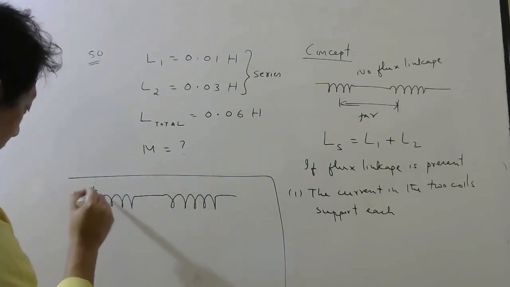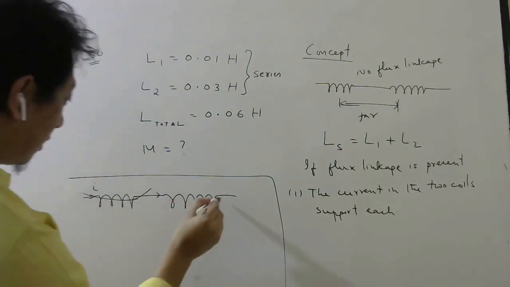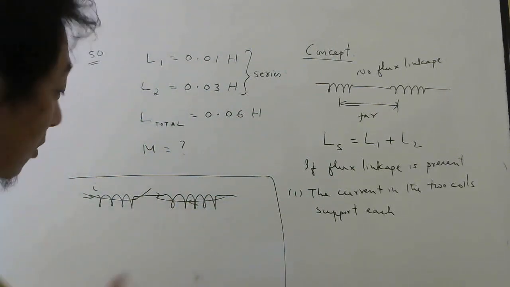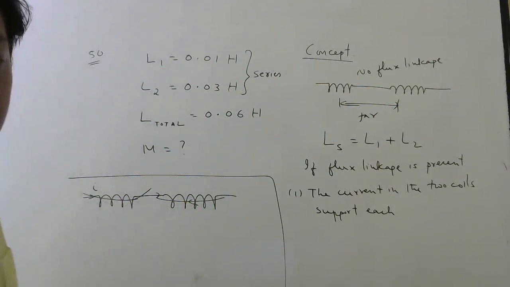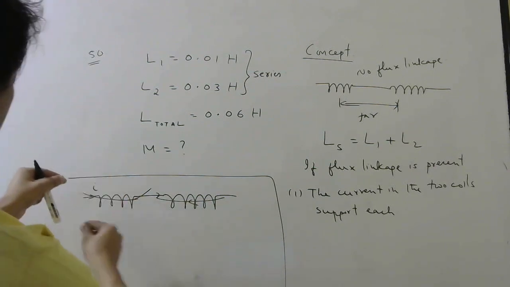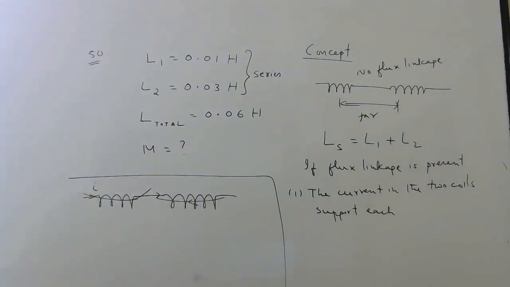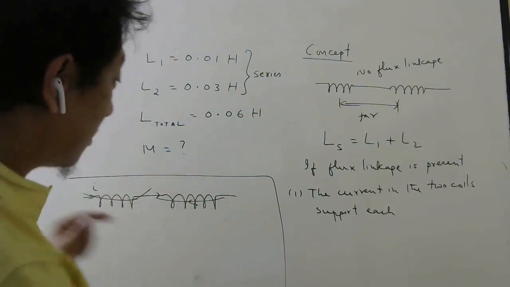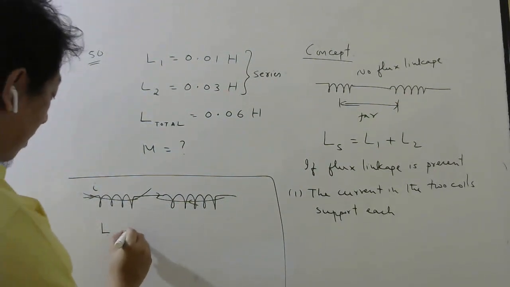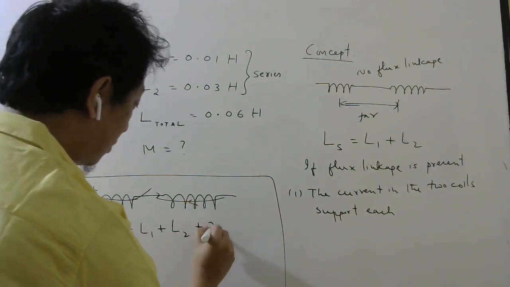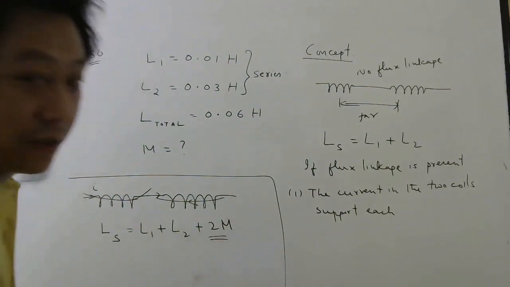So current is going like this, and here also same way. So the magnetic field produced here and the magnetic field produced here are in same direction. So whatever magnetic field will be linked from here to here, that will support this magnetic field. So if the current flow is in same direction, if it is clockwise here and here also clockwise seen from one of the side, then we say it supports each other. If it supports each other, the total self-inductance in series will be given by L1 plus L2 plus 2M. L1 plus L2 plus 2M. This you have to memorize. There is no other way.